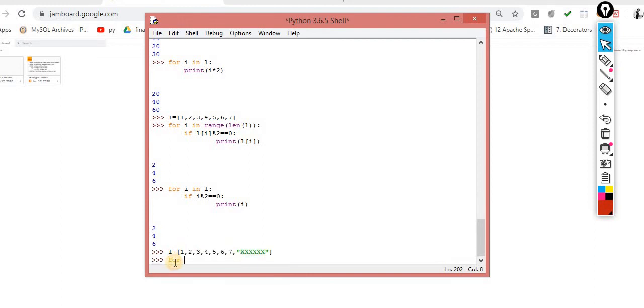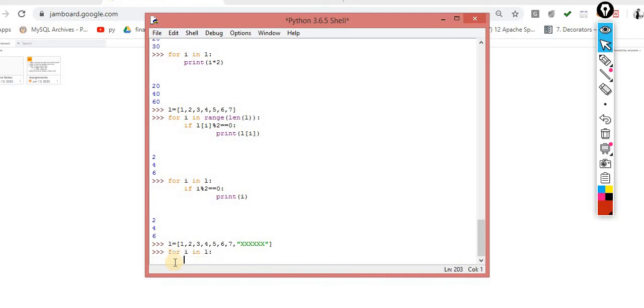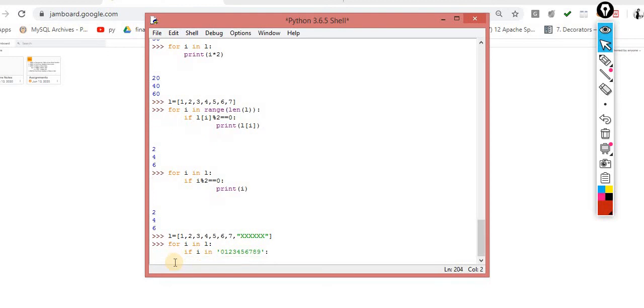For this, for I in L, if I in, now understand it, let's suppose 0, 1, 2, 3, 4, 5, 6, 7, 8, any of the numbers, then what I have to do, print I modulo 2 double equals to 0. I have to print this value.